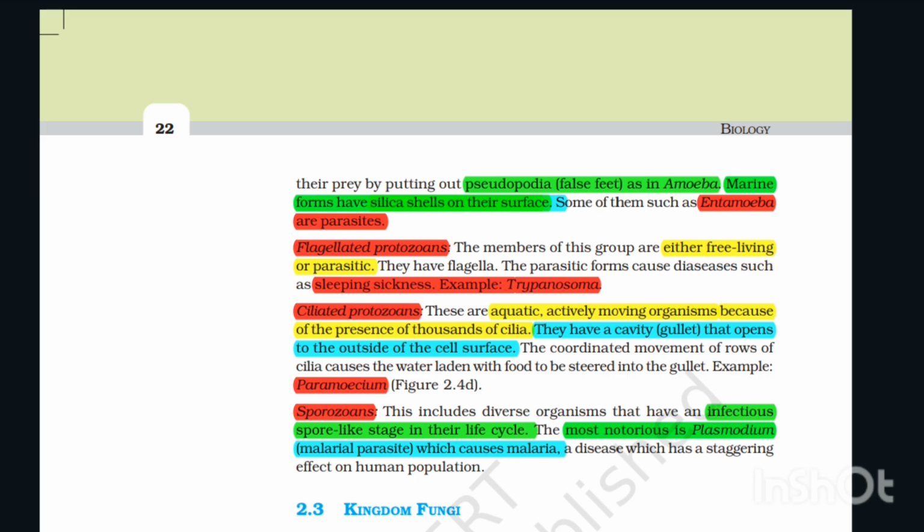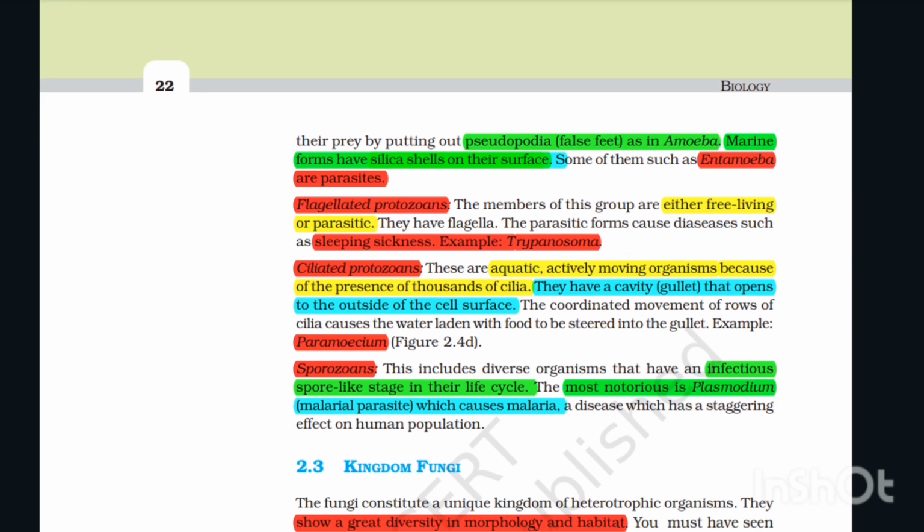Ciliated protozoans. These are aquatic, actively moving organisms because of the presence of thousands of cilia. They have a cavity, the gullet, that opens to the outside of the cell surface. The coordinated movement of rows of cilia causes the water laden with food to be steered into the gullet. Example Paramecium. Figure 2.4d.